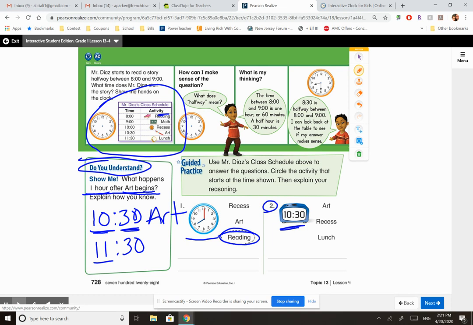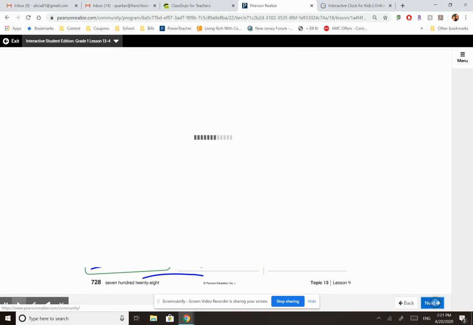We are not adding to the minutes because we didn't say anything about adding to the minutes. We're only adding to the hour because it says 1 hour after. So what happens at 11:30? Oh, he's going to have lunch. Yum, yum. Okay, so that's what happens. See how Mrs. Parker solved that? All right, let's look at the next thing.